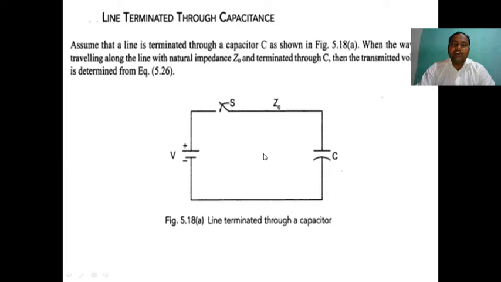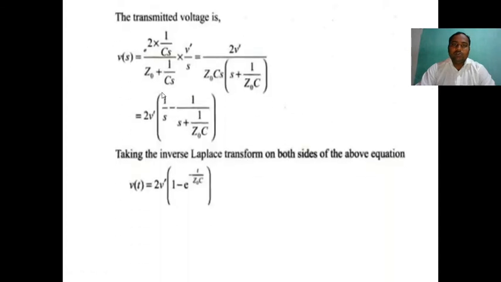There are several ways to find the line terminated through capacitance. The easy way is to find the line termination by using Laplace transforms. Using the Laplace transform, we can get the equation very easily. So for the transmitted voltage, apply the Laplace transform V(s) from the diagram.